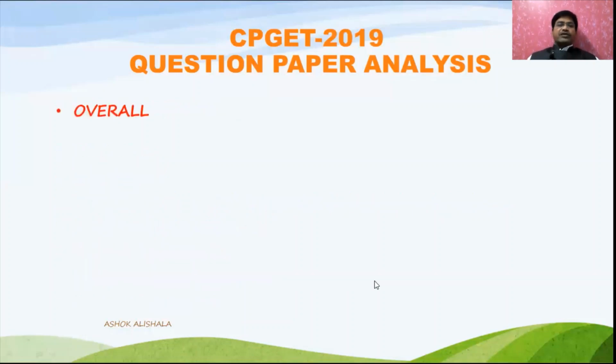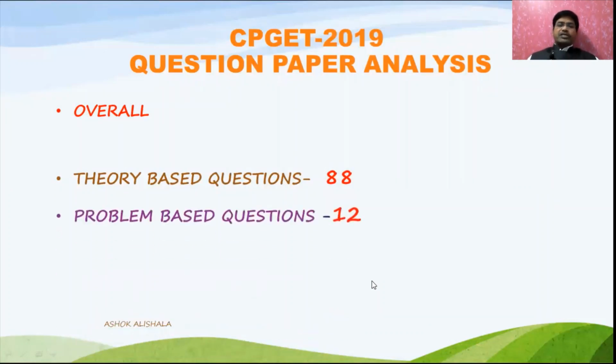Overall, I can say there are 88 theory-based questions and 12 problem-based questions. Therefore, don't worry about the question paper pattern for the BJC student. Don't worry thinking, oh, problems, how can I solve? No problem. The theory-based questions are the majority, 88.